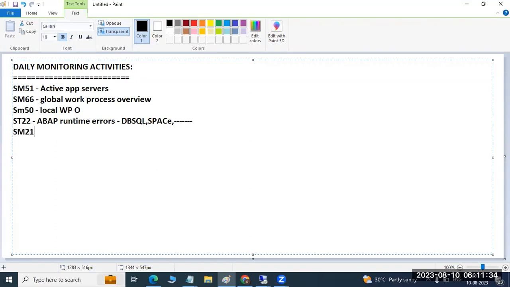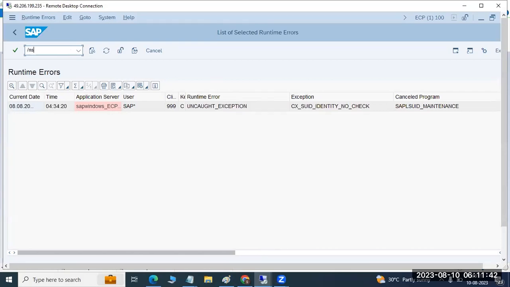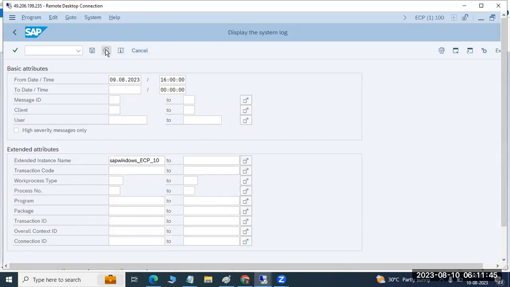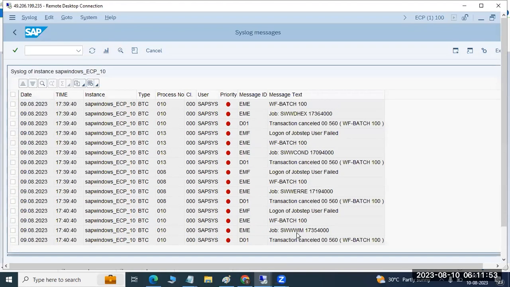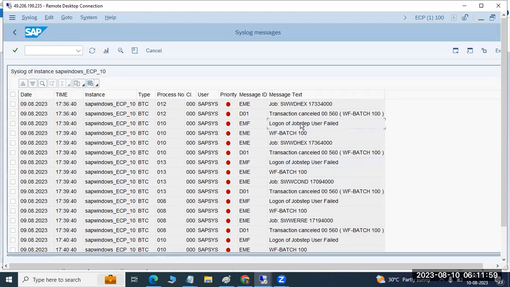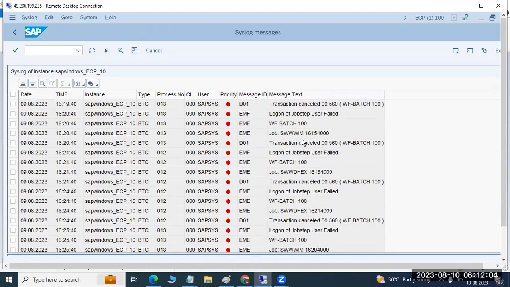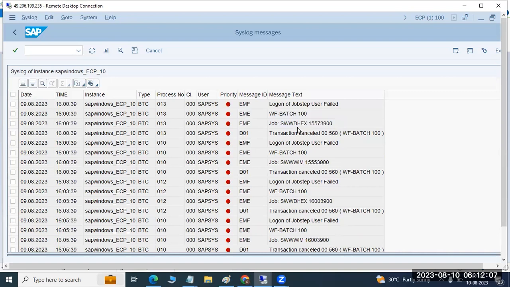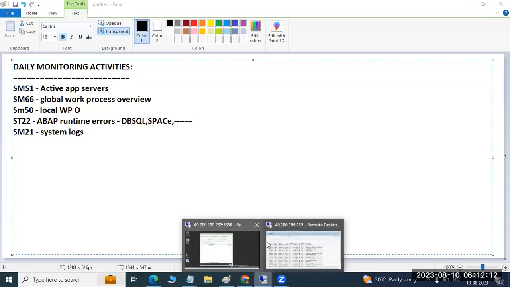Then go to SM21, the transaction code for system logs. In SM21 you can see what errors we have and why we are facing these errors. You can see jobs are getting cancelled every day. All the SWW related jobs are getting cancelled. So we need to check why the jobs are getting cancelled and fix it.